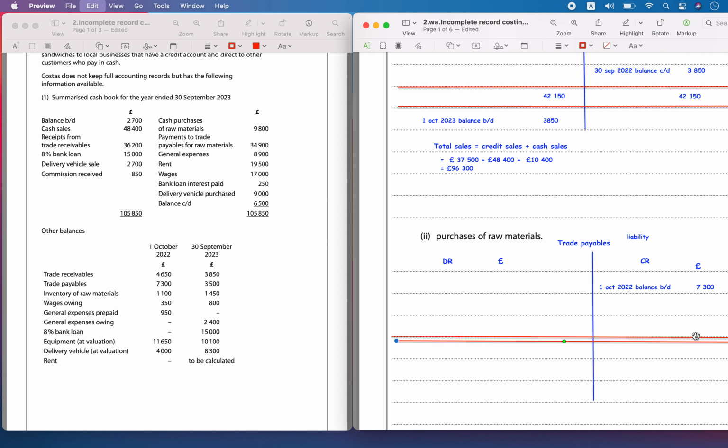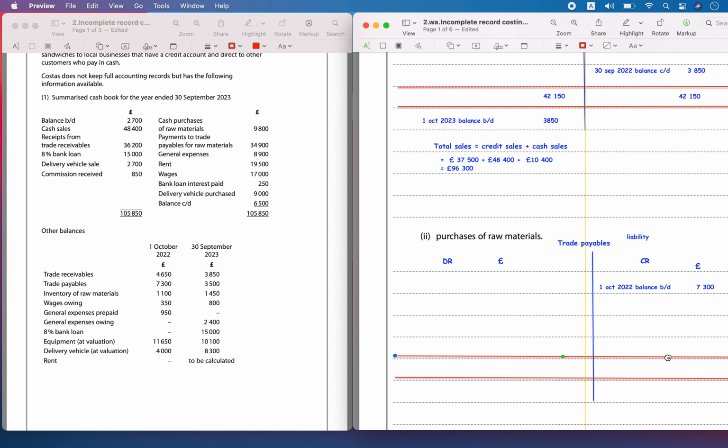So let's calculate the ending balance. The ending balance was 3,500. So at the end, the balance brought down on 1st October 2023 was 3,500.